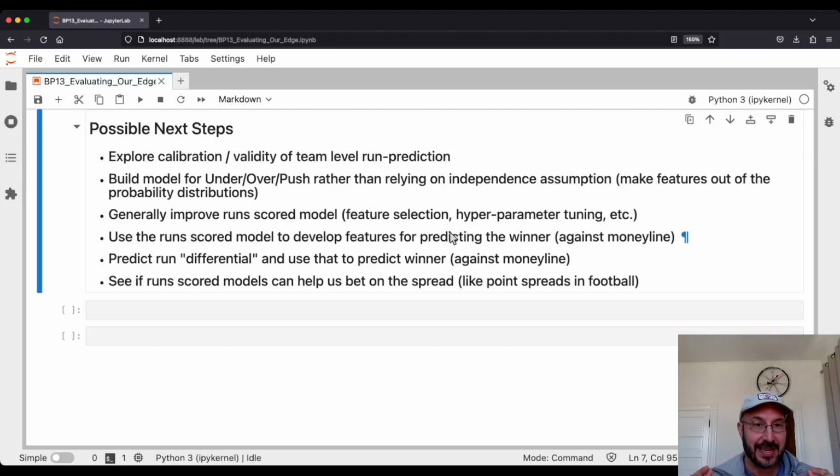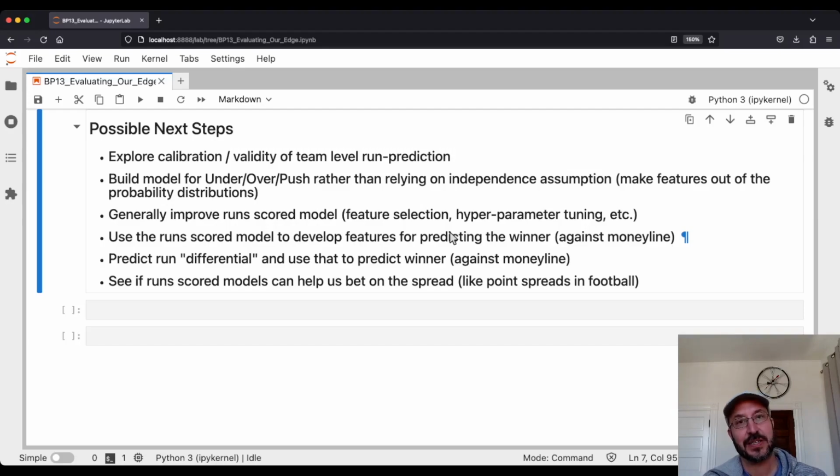Now that we're paying attention to the specific number of runs scored, well, there's two things. Let me back up for a second. We could try to predict the run differential. In other words, rather than building a model just on winning or losing, we could build a model and say, what's the differential? Did the home team win by 1 run, by 2 runs, and so forth? Predict that run differential, and then that might, again, help us to predict the winner. And to my last point, that might also help us if we wanted to bet on the spread.